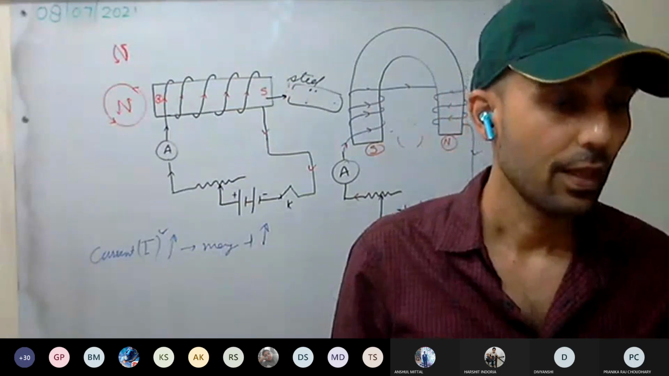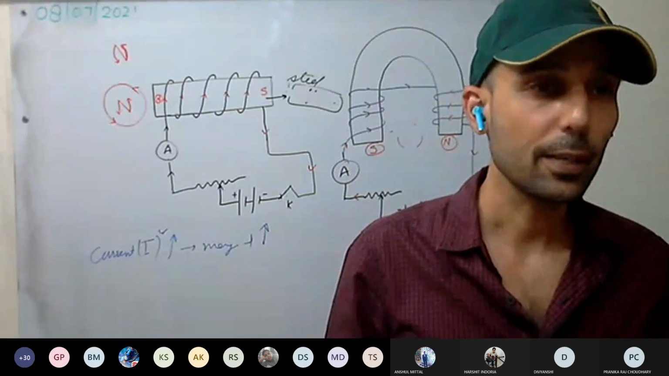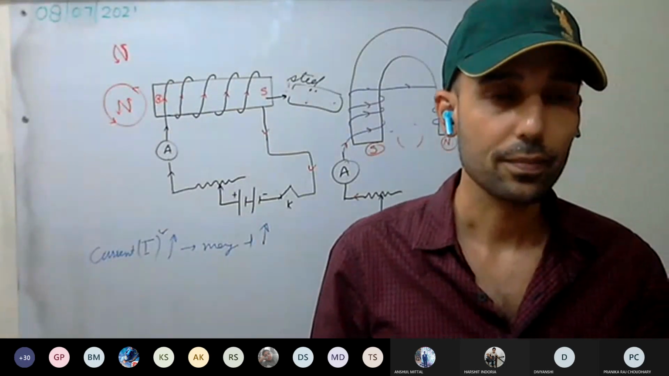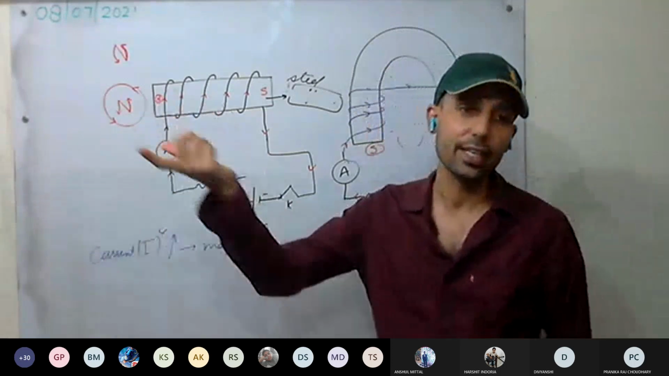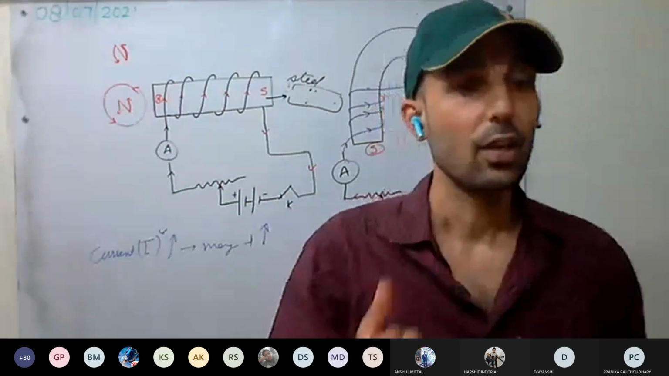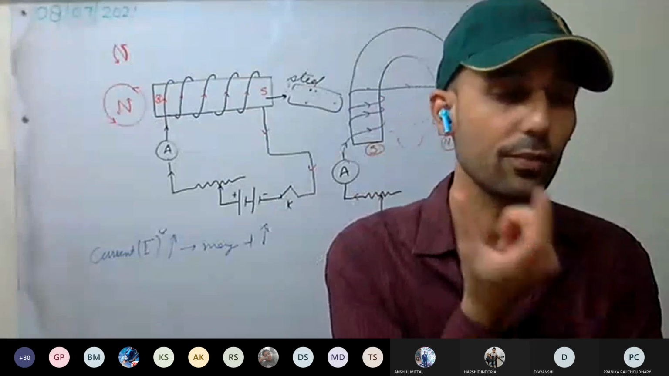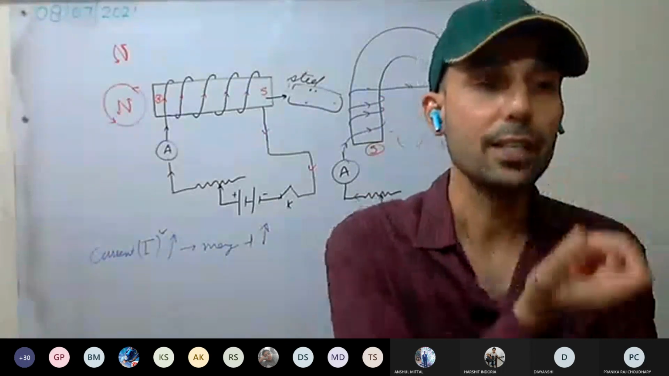An electromagnet can be easily demagnetized. By stopping the current, it will get demagnetized, no more magnetism. Whereas a permanent magnet is very difficult, very tough. It cannot be easily demagnetized.